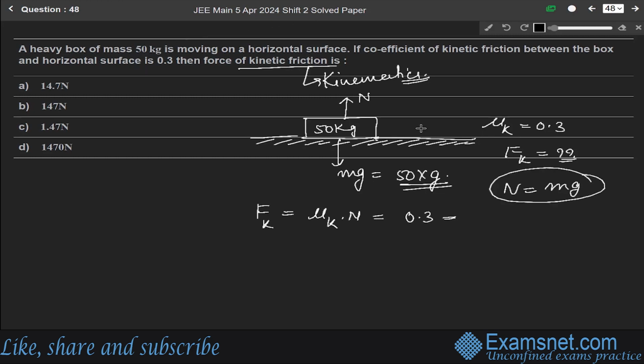So it is mu k into 50 kg into 9.8. Simplifying, we get 15 into 9.8, which equals 147 Newton. So the correct answer is option B.